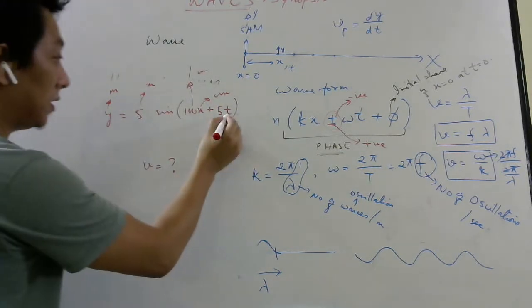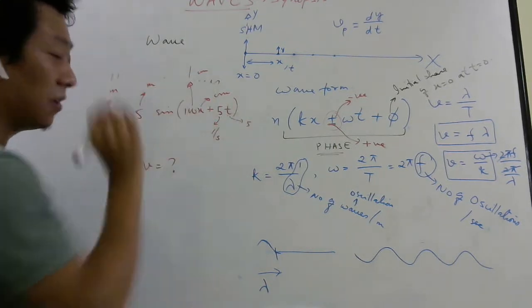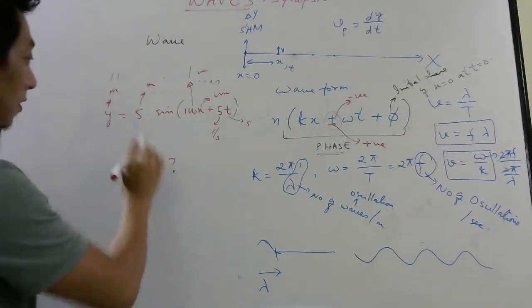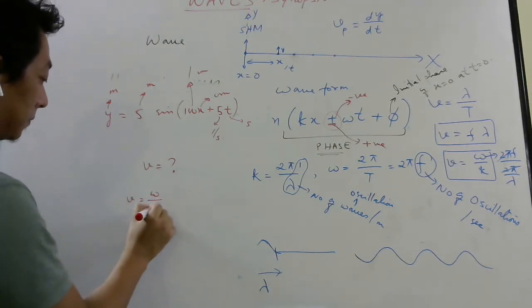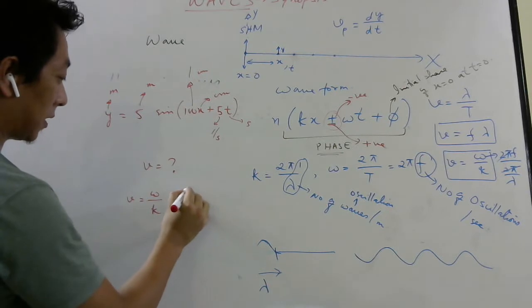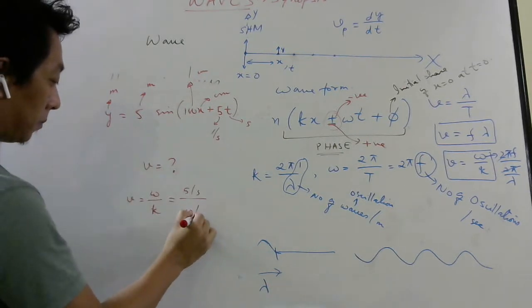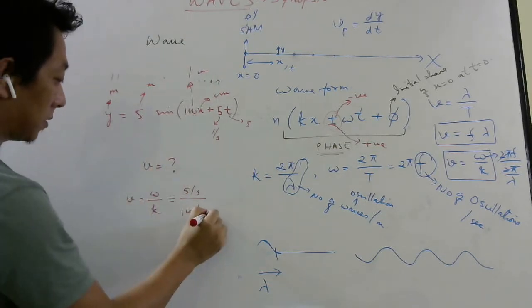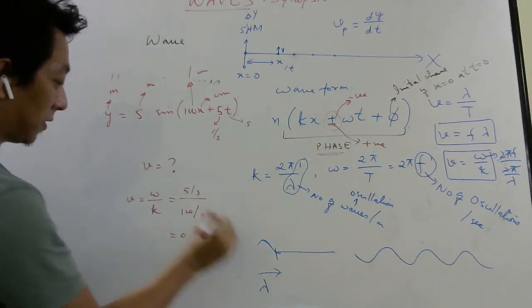And t is in seconds, so 5 will be in per second. So the second will cancel. So what is the wave velocity in this problem? Wave velocity will be omega by k. Omega is this one, 5 per second, and k is 100 per centimeter. Okay, so this will be 0.05 centimeter per second.